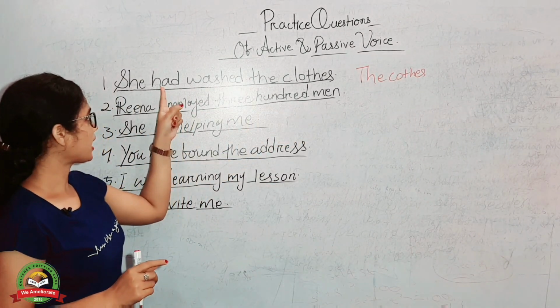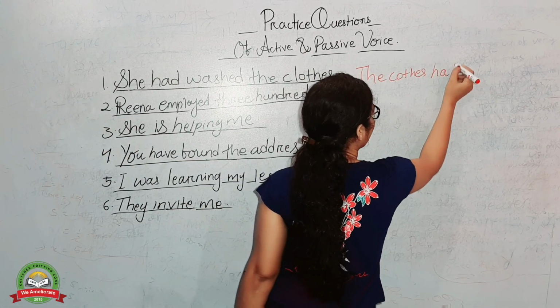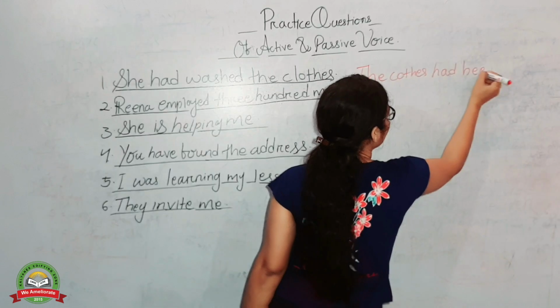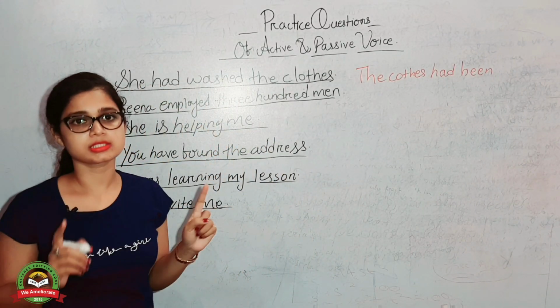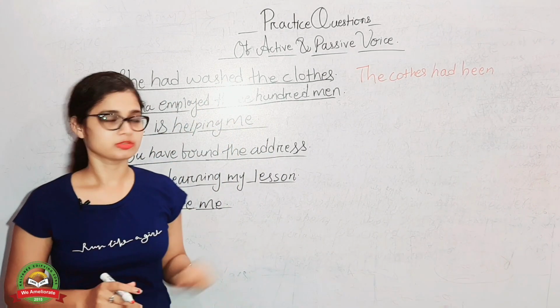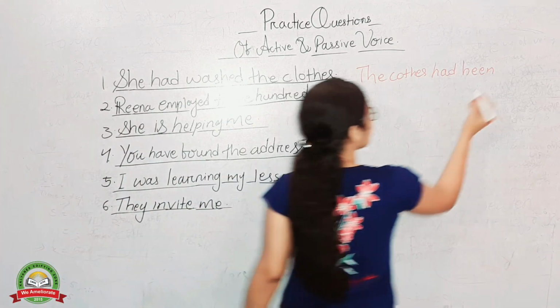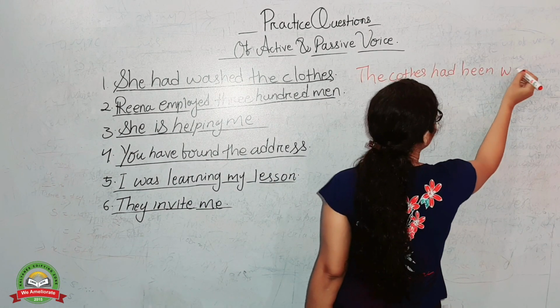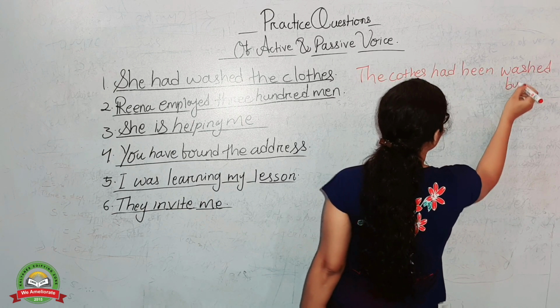The clothes had been, already verb 3 as it is in past perfect tense, the verb is already in verb 3 form. So that is what we have to write there. We need not change the verb. The clothes had been washed, then by whom?